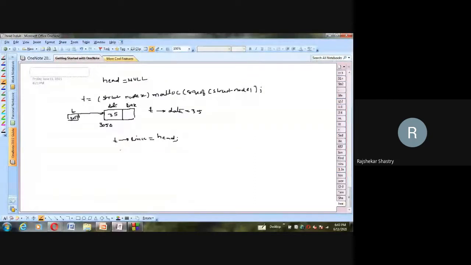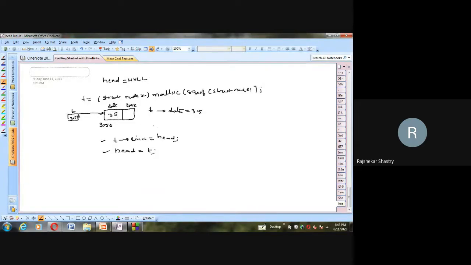So this was the first operation. Then the next operation, this T itself should become head. So therefore, head, what I will do, I'll make it as T. So these are my only two simple statements through which, whatever the new node is generated, I can easily store it at the beginning of the linked list.